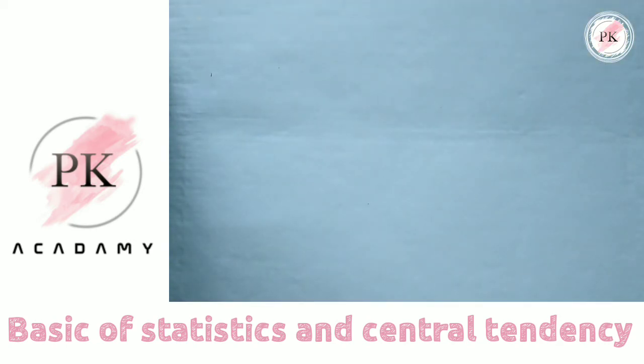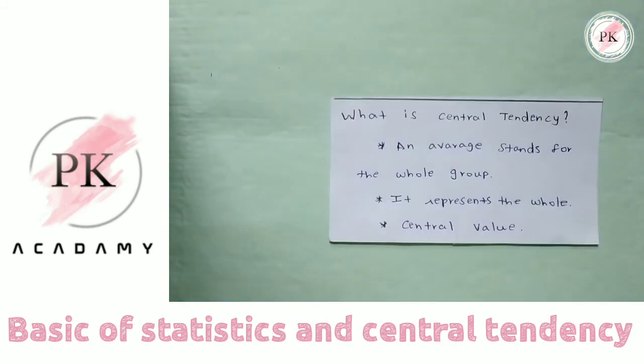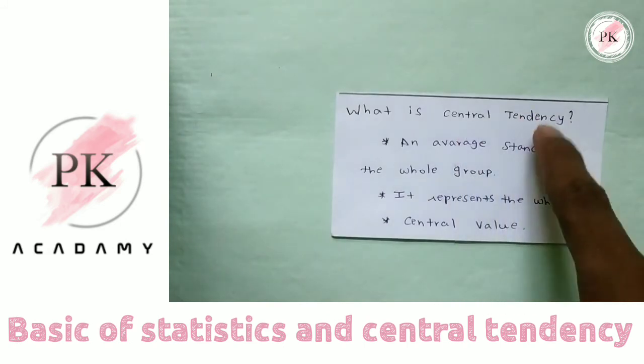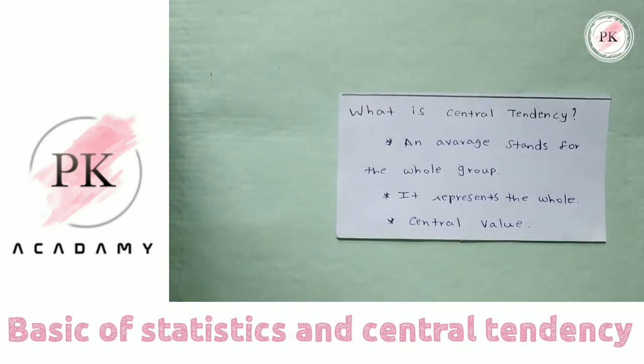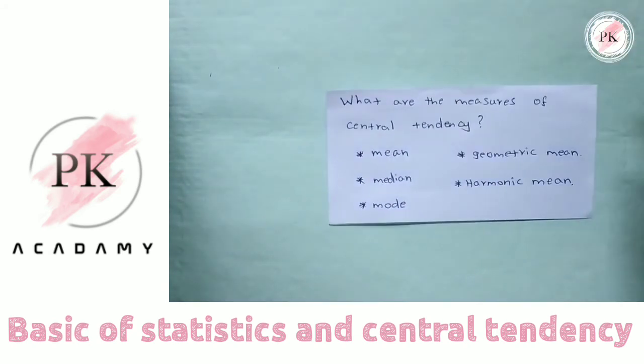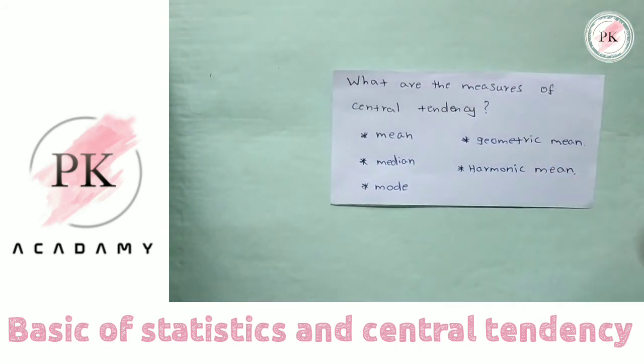Let's see what is meant by central tendency. Central tendency is nothing but an average that stands for the whole group. We have a group or bunch of data, and when we calculate the average of the data, that is called central tendency. Central tendency represents the whole data. Remember that central tendency is nothing but an average.